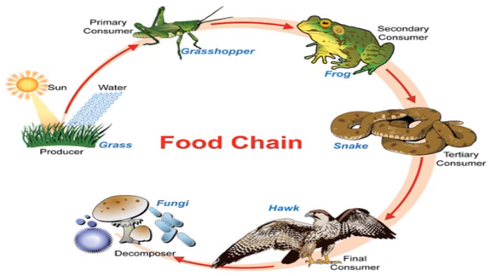You can see the message given in this food chain: there is one primary source, and the rest of the animals, plants and birds depend on each other. Frog is depending on grasshopper, snake is depending on frog, the eagle is depending on snake. So this is all in a chain. This is called a food chain.